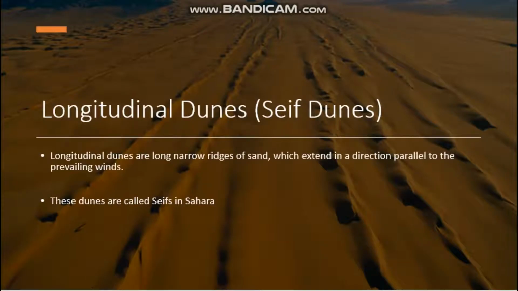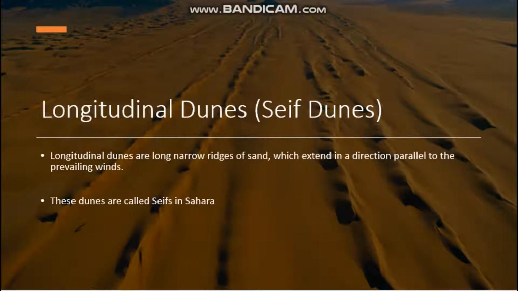Okay. Next one is the longitudinal dunes. What is another name for longitudinal dunes? Sheaf dunes. Okay, students, what do you mean by longitudinal dune? Longitudinal means we can find a long narrow ridge of sand. It will be like a line, isn't it? From the picture itself you can understand. This we mostly see in the desert region only. So longitudinal dunes are also called sheaf dunes.